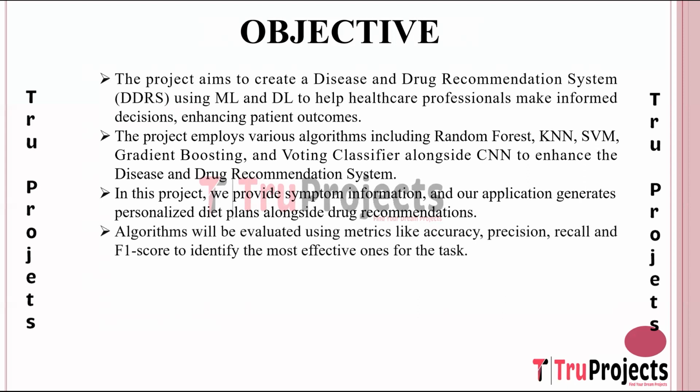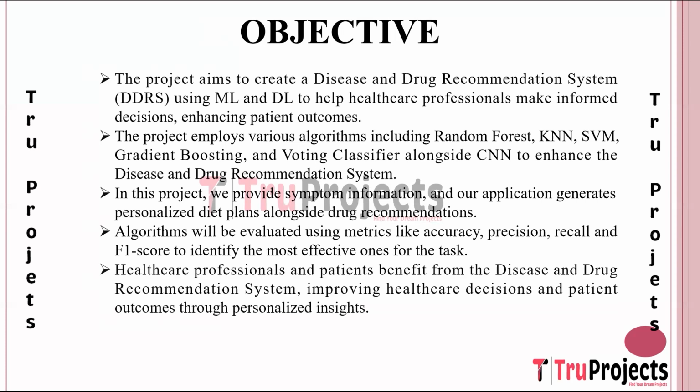Algorithms employed in the project undergo rigorous evaluation using performance metrics such as accuracy, precision, recall, and F1 score. These metrics provide insights into the effectiveness of each algorithm in accurately predicting disease diagnosis and recommending suitable treatments. By evaluating algorithm performance, the project can identify the most effective approaches and refine the disease and drug recommendation system for optimal results.